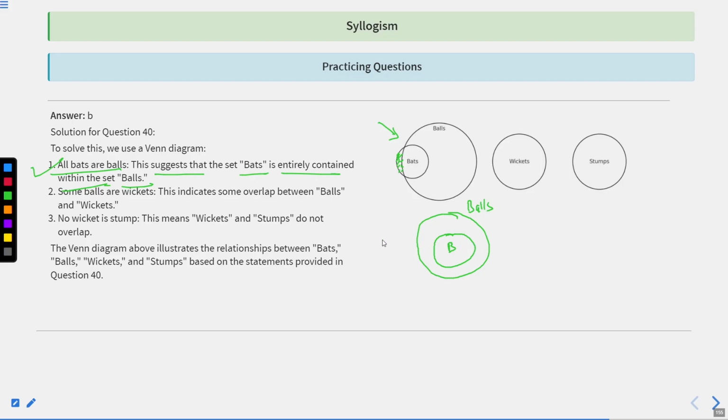And then there is one statement which is saying that some balls are wickets, meaning there is an overlap between the circle which represents balls and the circle which represents wickets. And the third statement, what we figure out is that no wicket is a stump. No wicket is a stump. So this relation will be drawn in such a manner that there should be quite a gap between the circle that represents wicket and the circle which represents stump.